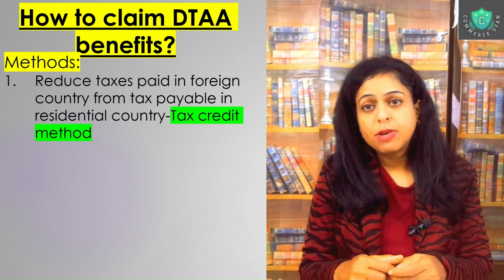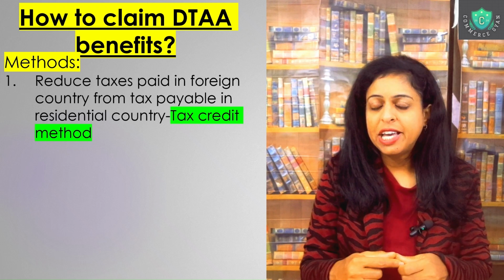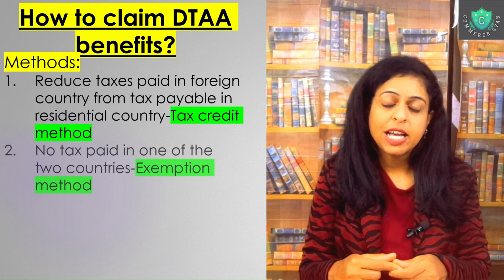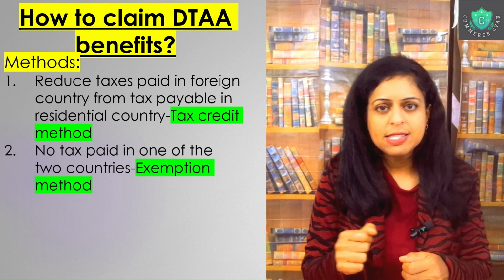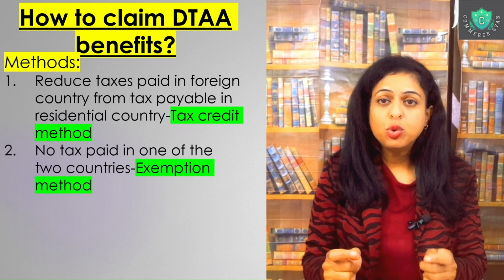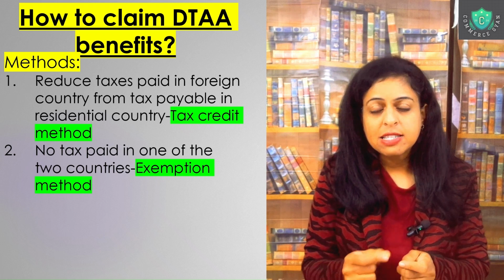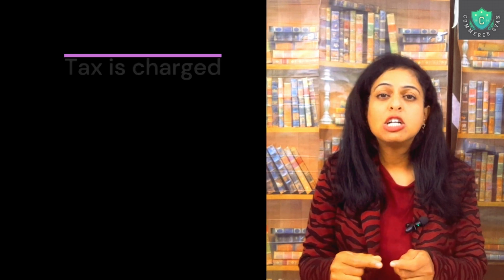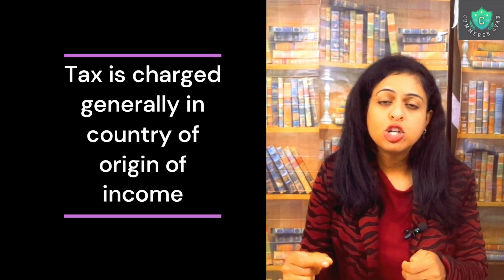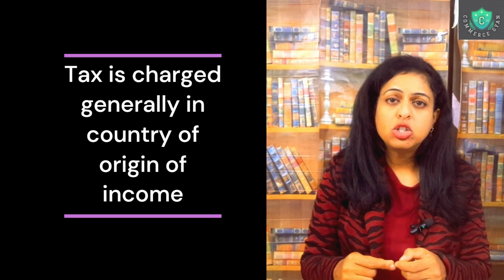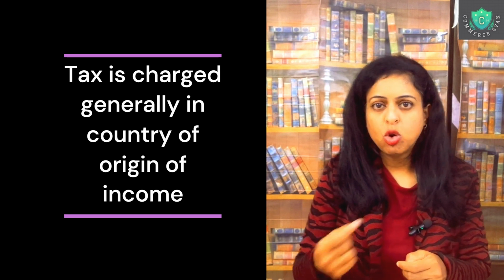The second method by which the benefits of DTA can help the taxpayer is the method of exemption. That means according to the DTA, the tax will be charged only in the country of origin of the income, or it could be charged in a specified country, whatever is listed.